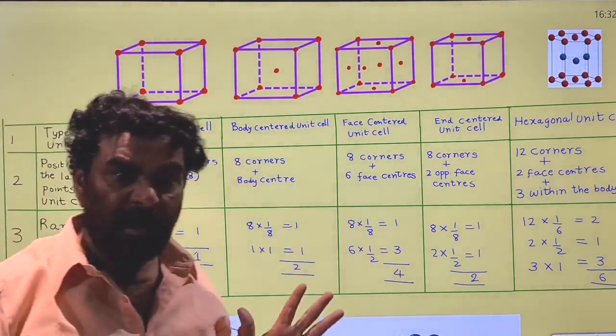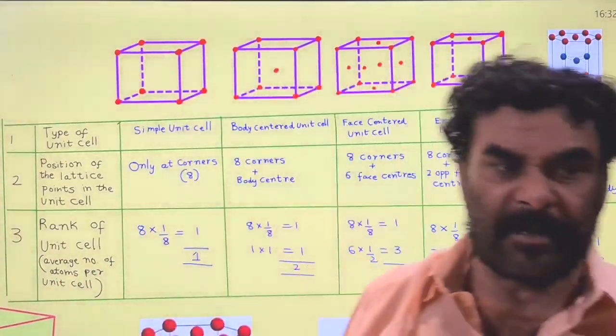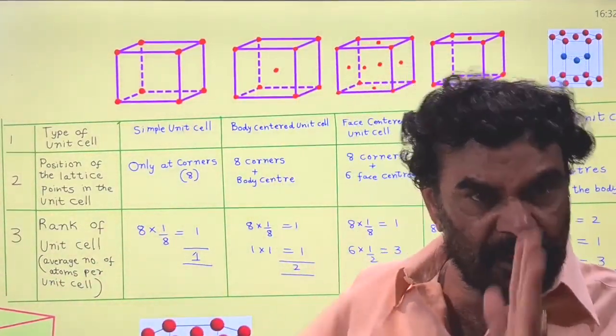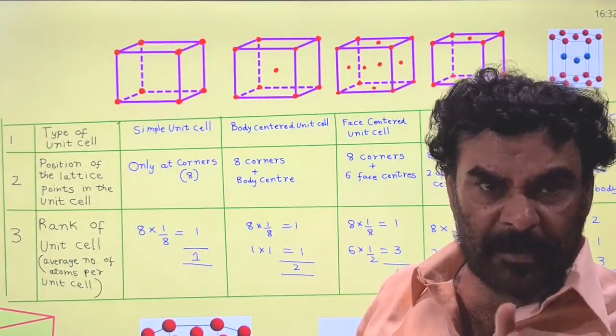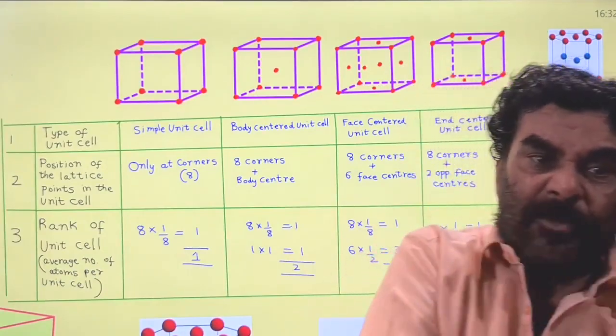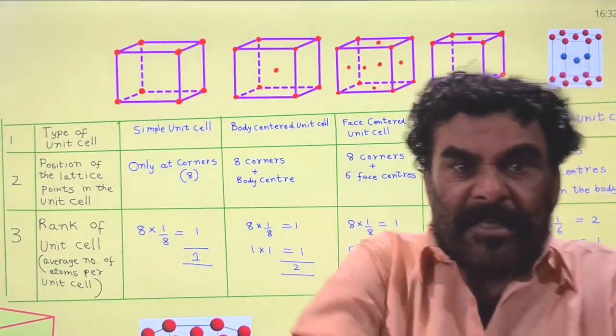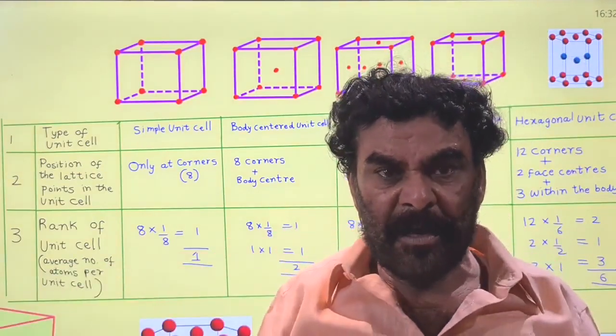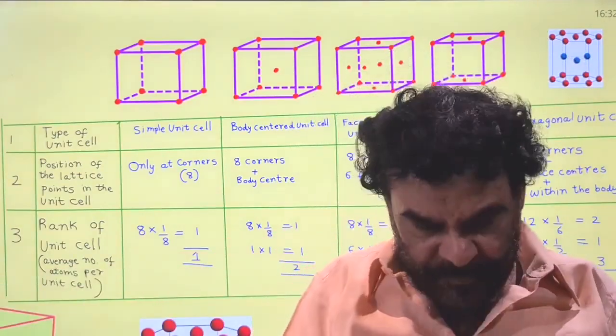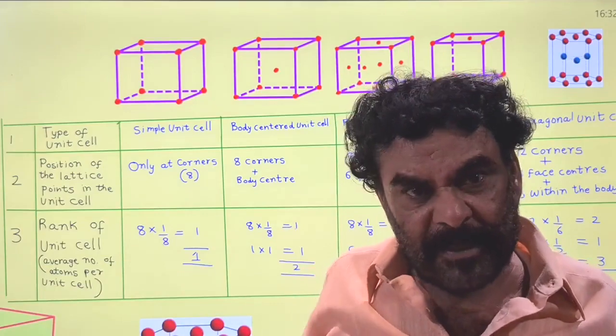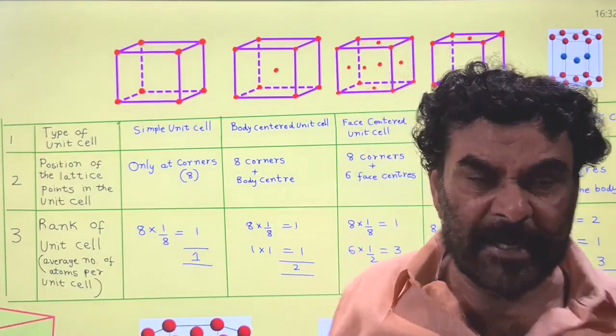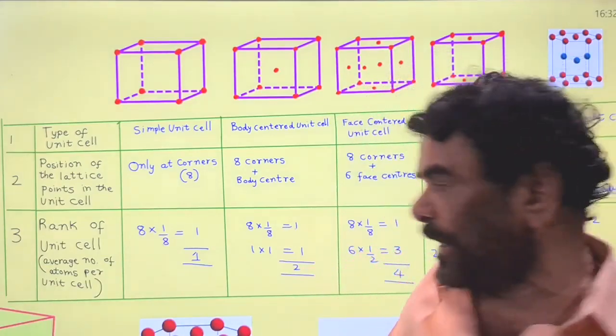There are 8 corners, 8 lattice points, but each atom is not exclusively involved in this unit cell; it is simultaneously contributing to the formation of 8 unit cells in total.